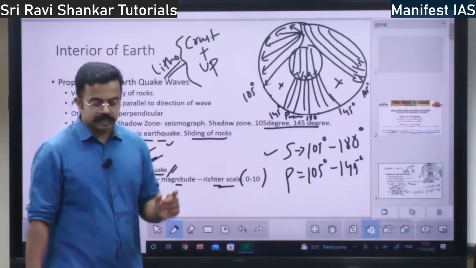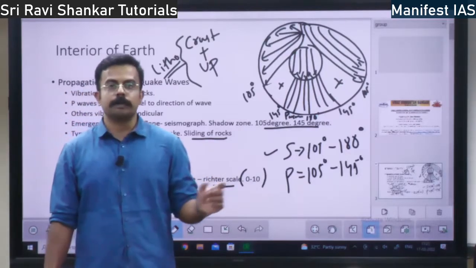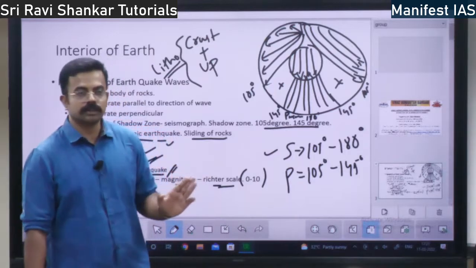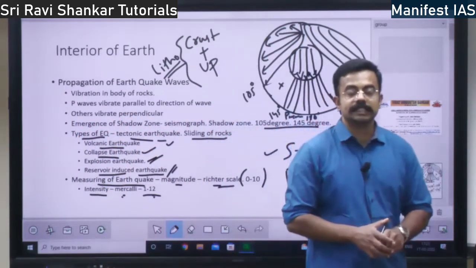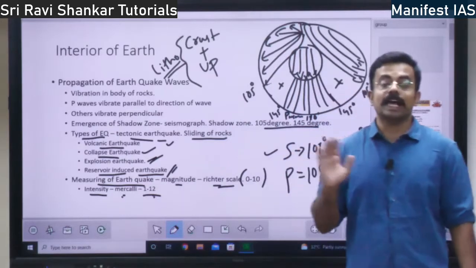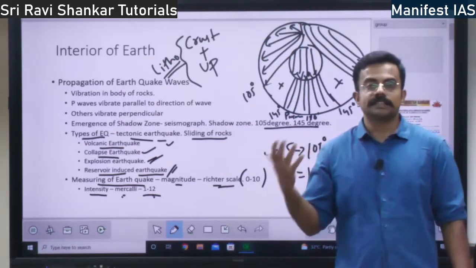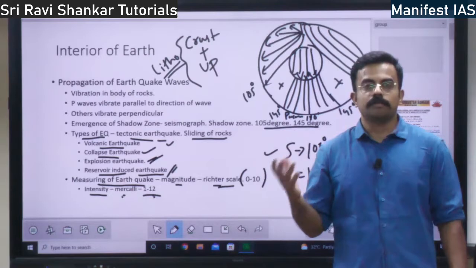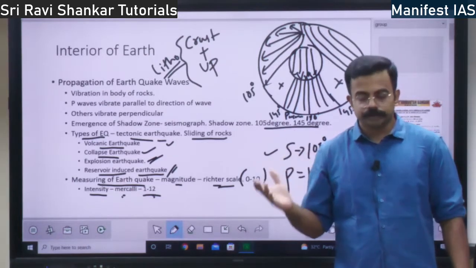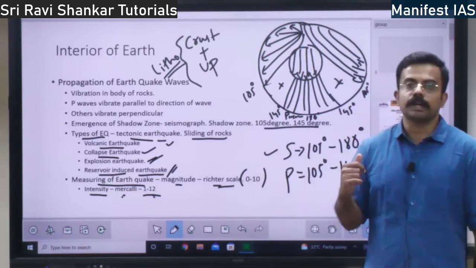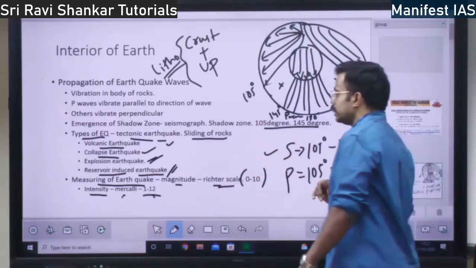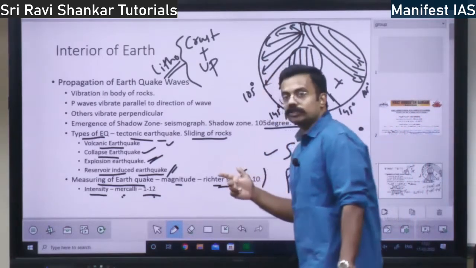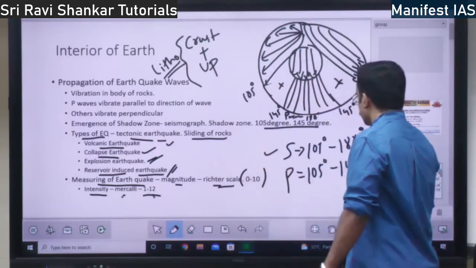The Richter scale just gives the number, magnitude 5.5, 6 magnitude earthquake, whereas the Mercalli scale says what is the visible damage. Have any buildings fallen? Has there been any breach of floods? All these things will be given in the Mercalli scale. That is the difference between magnitude scale and intensity scale.